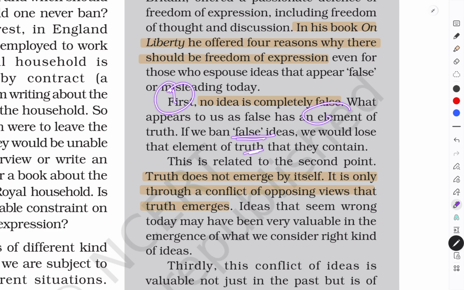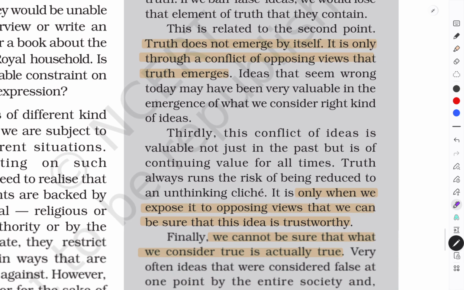So this is the first condition that is given by J.S. Mill, that why there should be the freedom of expression, and that is why there is opposition in the democratic country that there should be the freedom of expression, that what is right and what is wrong.